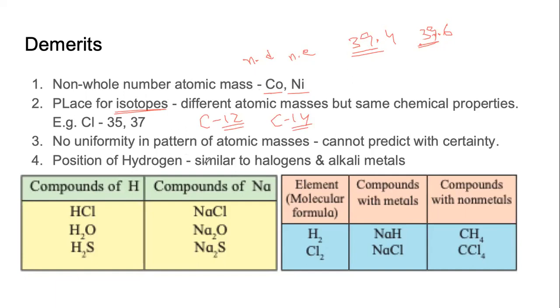But the chemical properties are same, only the physical properties are different, right? So this law, Mendeleev's periodic law or the Mendeleev's periodic table, could not answer about the accurate places for isotopes, whether they are isotopes of carbon, whether they are isotopes of chlorine or any other isotopes.